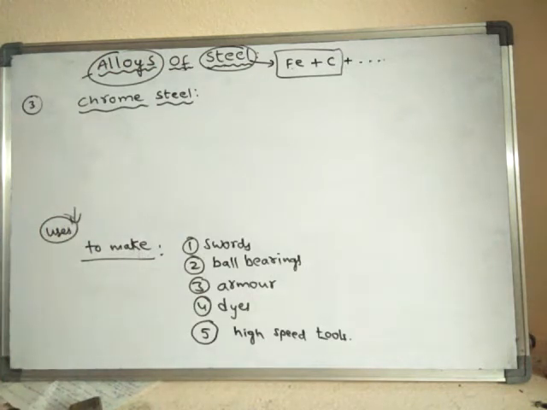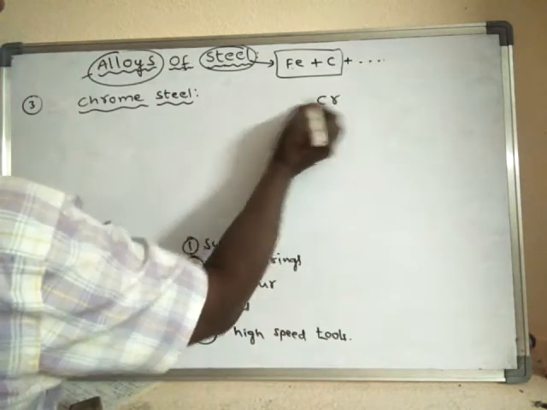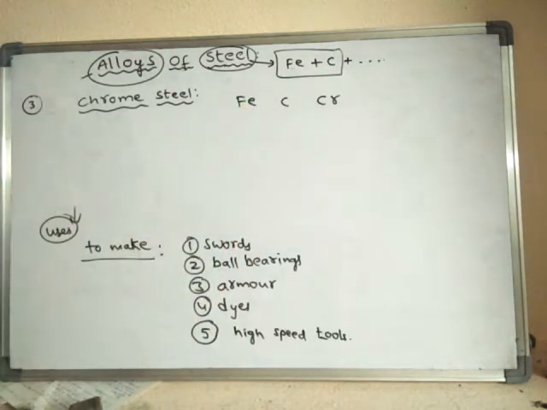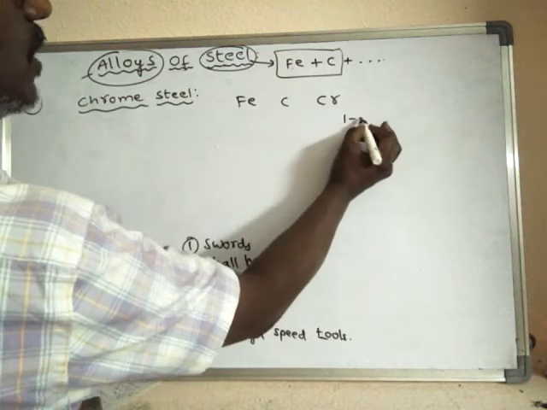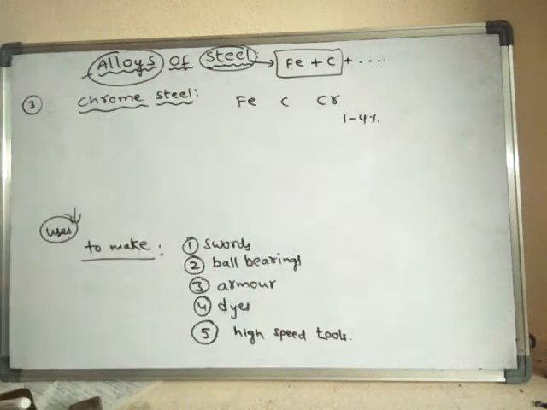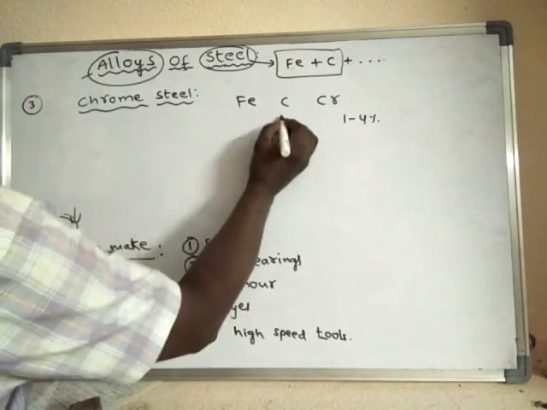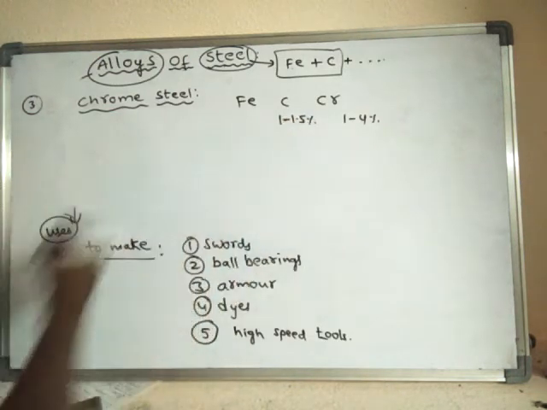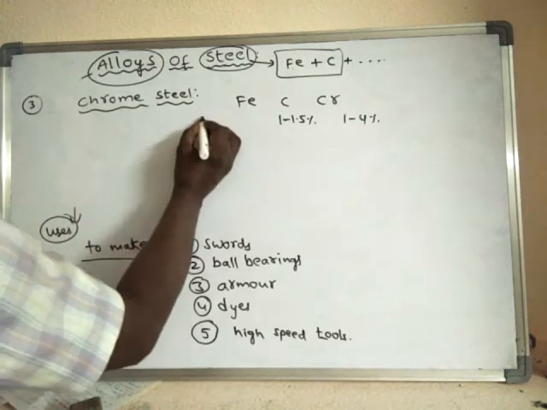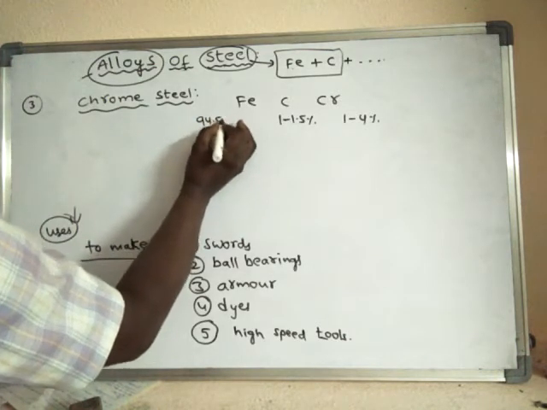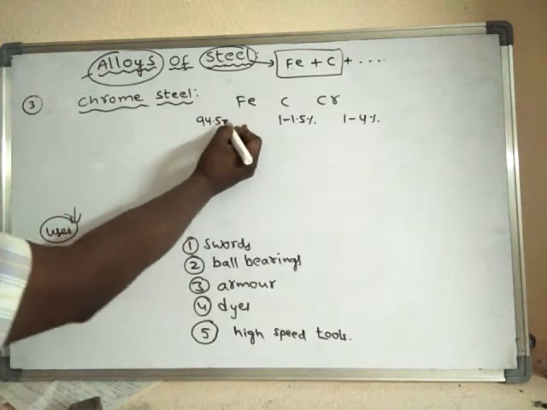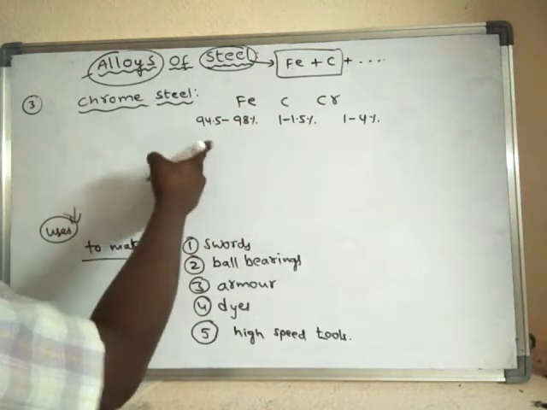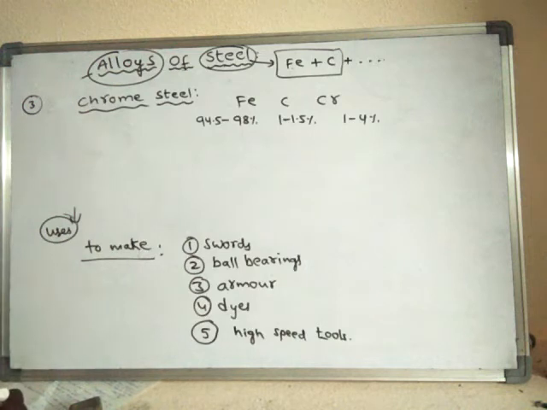This chrome steel contains chromium along with the carbon and iron. How much chromium is present? Only very little, 1 to 4% chromium. The carbon content is 1 to 1.5%. And the remaining percentage is iron only, around 94.5% to 98% of this chrome steel is made up of iron.